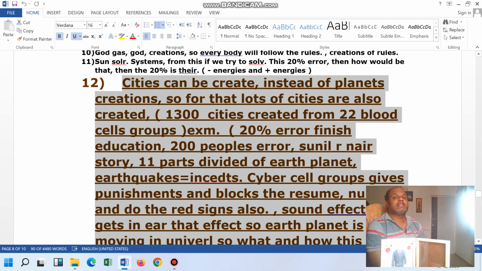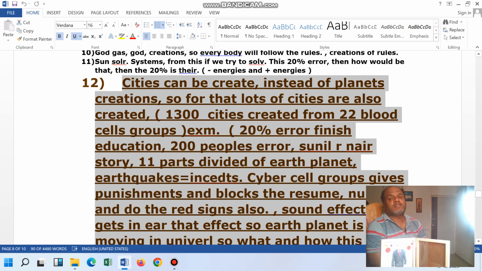So like this, things are there. Then he told that according to the stories, the text box is created. He told that yes, according to the stories data, the text box equals 1,000 cities, which are created. The reason is that in 1,000 cities, the set of people are going to generate a certain level of energies only.